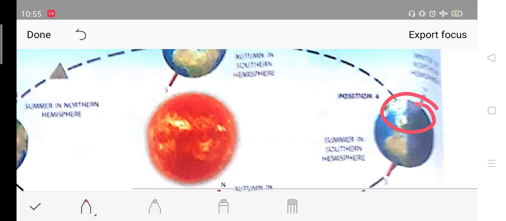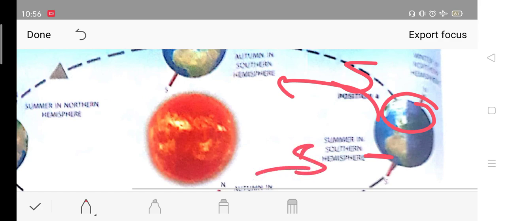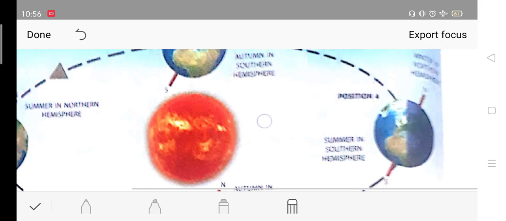If you see, the North Pole is this side. The North Pole has winters. What comes after winters? Spring. And here in the southern hemisphere we have summers. And what comes after summers? Autumn. Okay, so this is how. Here in the North Pole spring will come, and on the southern side we will have autumn.